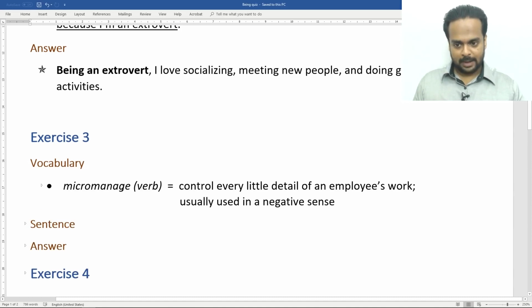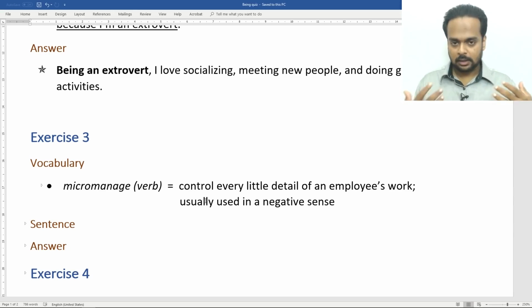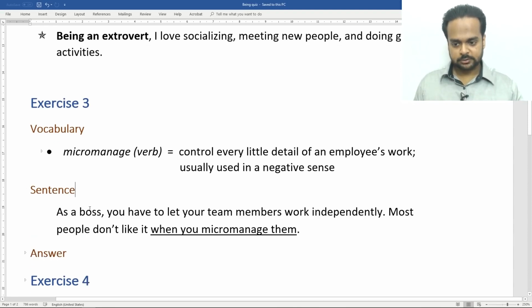To micromanage means to control every little detail of an employee's work, and it's usually used in a negative sense, like when a manager or a boss tries to control every little thing that a worker does and not allowing them to work independently. Okay? Here's the sentence. As a boss, you have to let your team members work independently. Most people don't like it when you micromanage them. So how can you rewrite this?